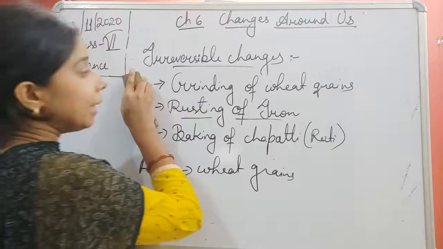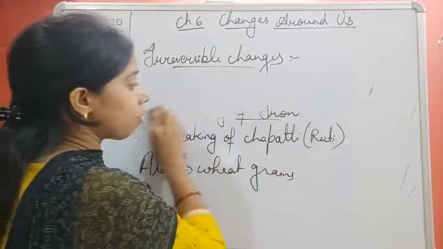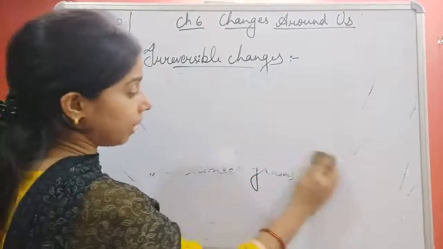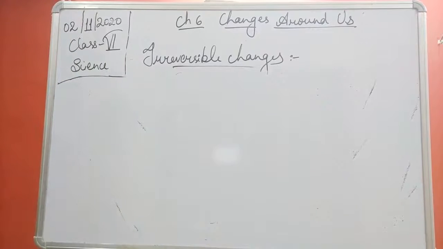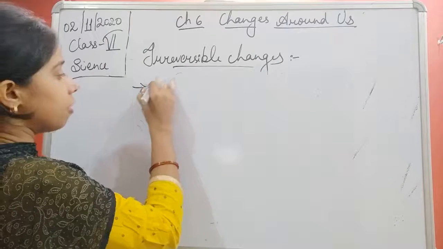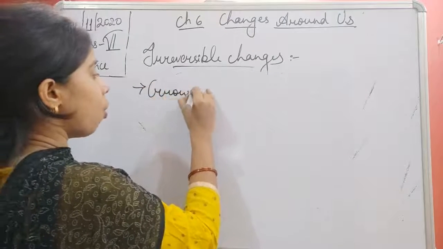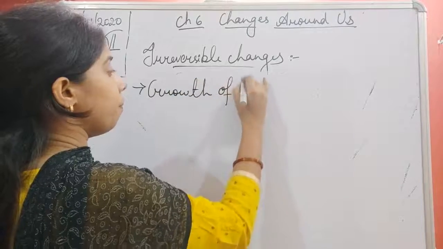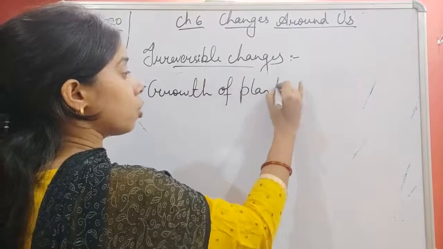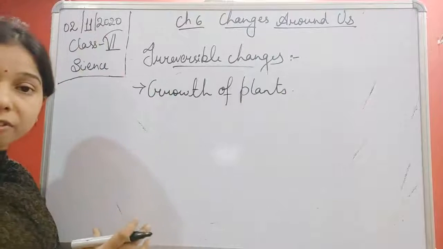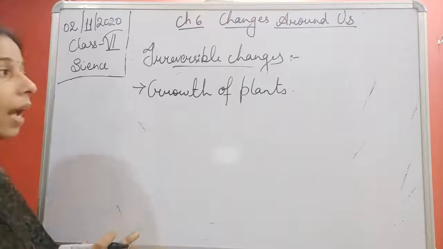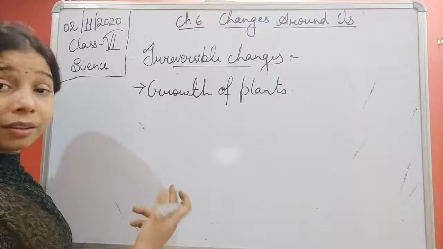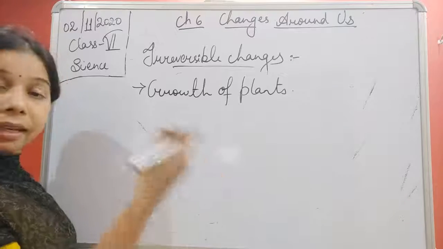If we see in case of plants or in case of human beings, students, yes, there also a lot of irreversible changes take place, like growth of plants. After the germination of the seed, the plants used to grow, and we cannot reverse the plant again into the seed.